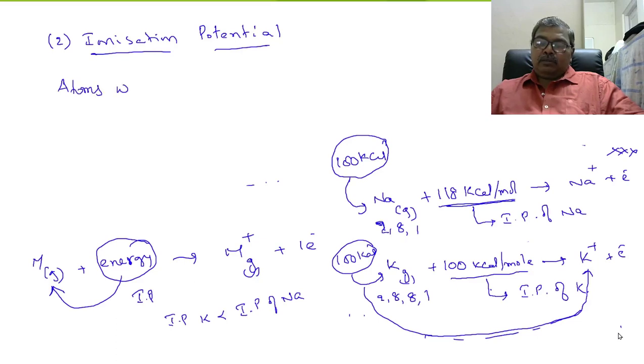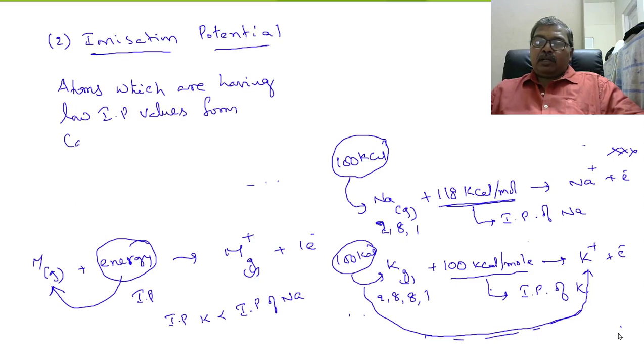Atoms which are having low ionization potential values form cation readily. So therefore, what is the second factor? Low ionization potential is the second factor. So elements which are having low ionization potential values have more tendency to lose electrons and they form cation readily.